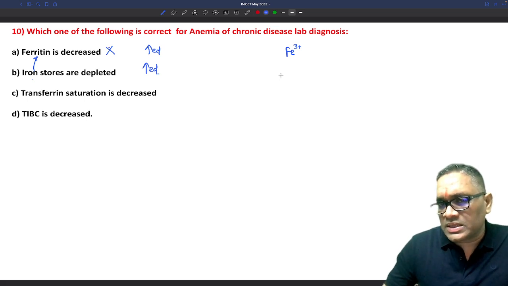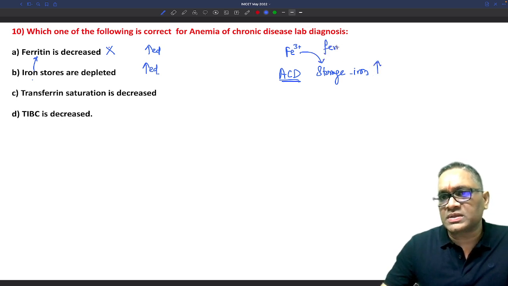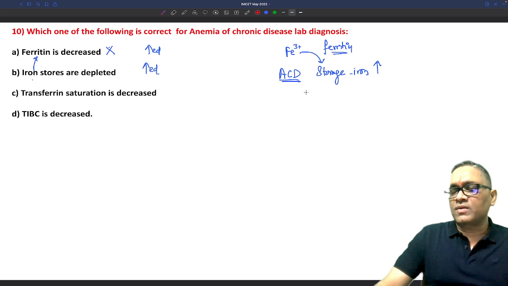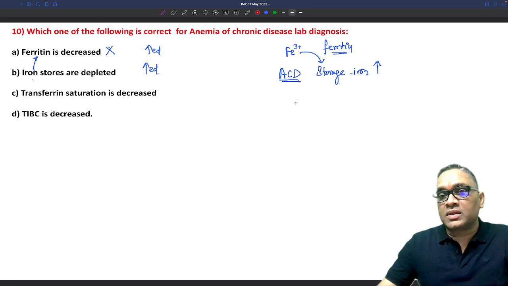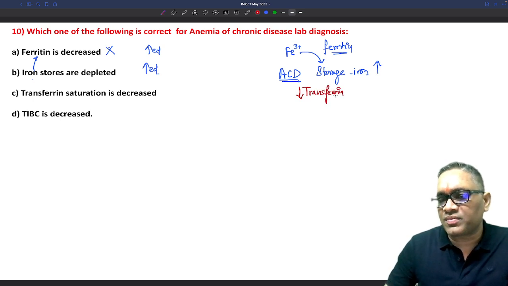And in this anemia of chronic disease, the storage iron, which is in Fe3 form, is very high, or you can say this Fe3 will be present in ferritin form, more specifically, is very high, right? So the bone marrow is saturated. So what will be the requirement of iron from the blood? It will be less. So there will be less amount of transferrin, right?